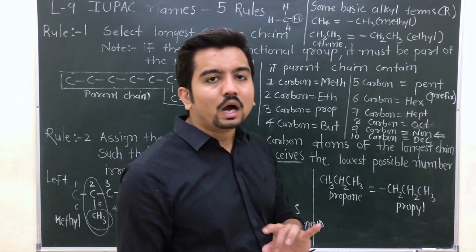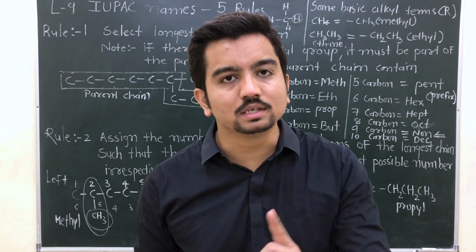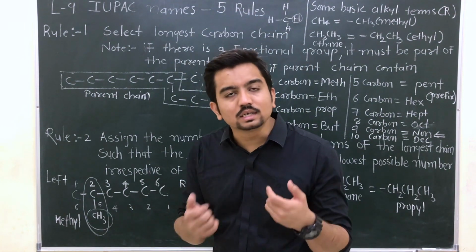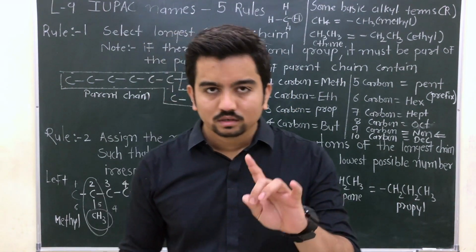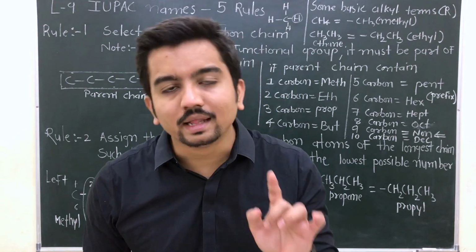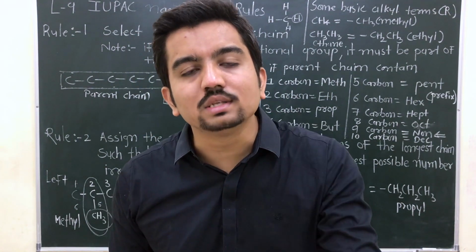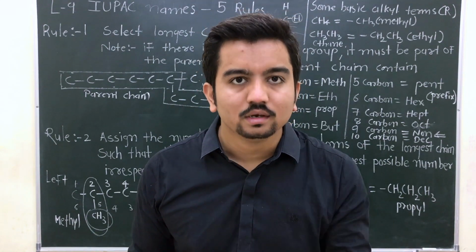Clear? Now, how to give the number to substituents? What you have to remember? Listen to me very carefully. Suppose there is a methyl, there is an ethyl, both are present. Then what will you do? Suppose there is a methyl and there is an ethyl. Now what will you do? Then you have to consider the alphabet, which we are going to see in our next session.